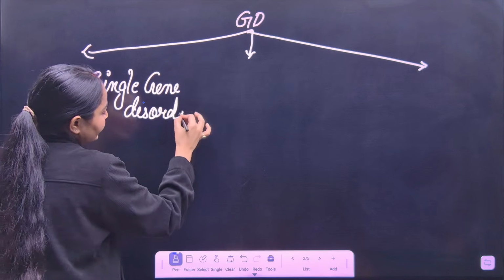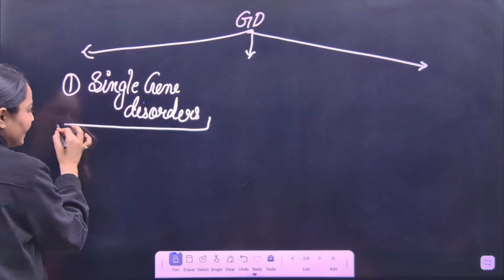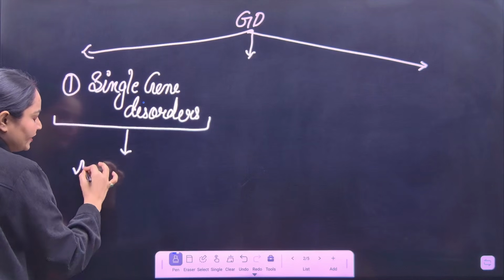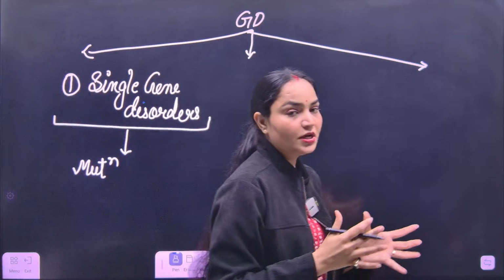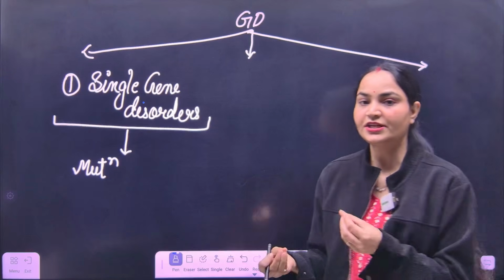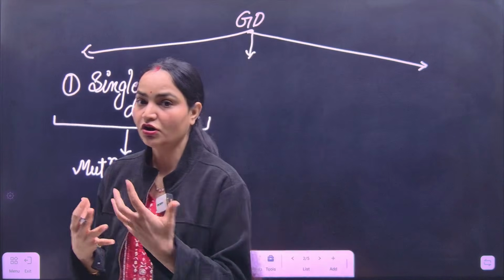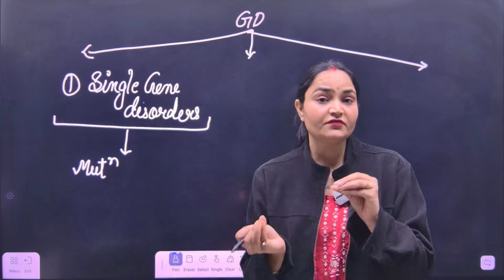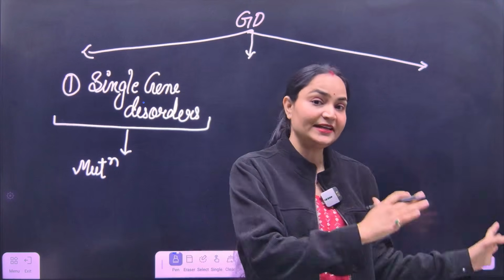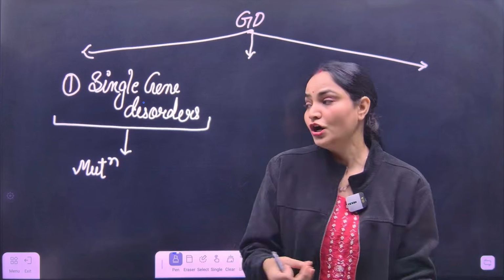In this type of disorder, we have a problem or mutation. What is mutation? Mutation means a sudden change in the DNA. And we are talking about changes in our genetic structure, into our DNA or into our gene.